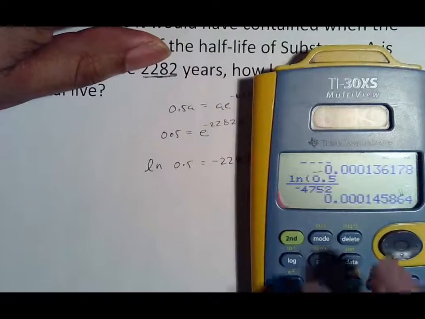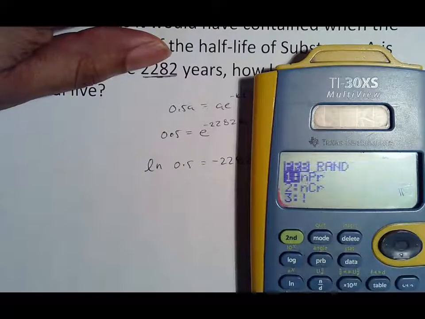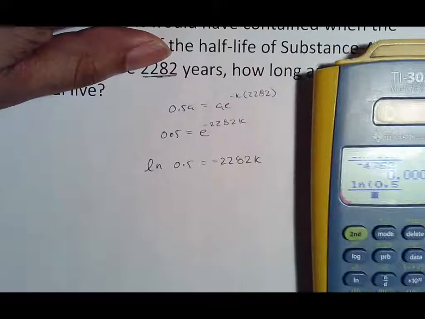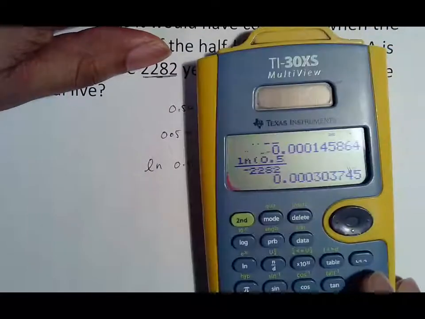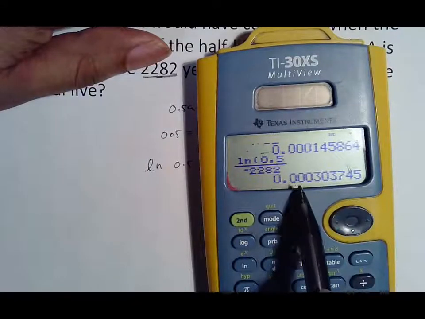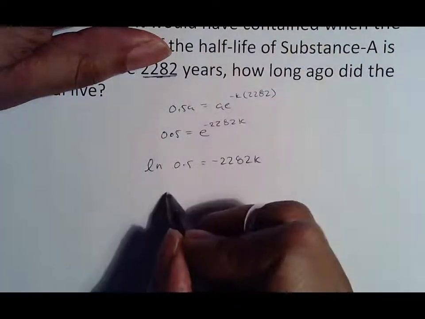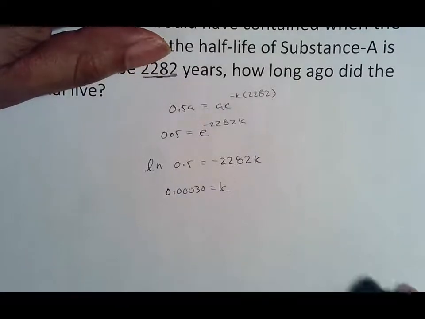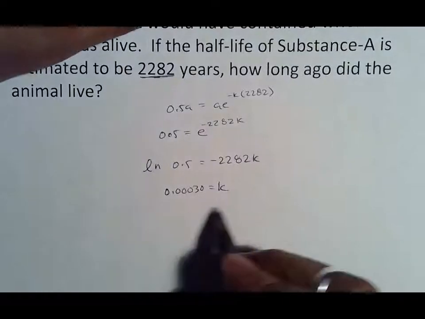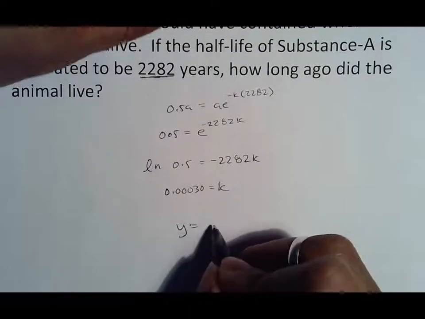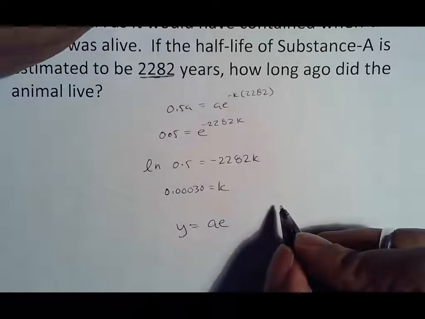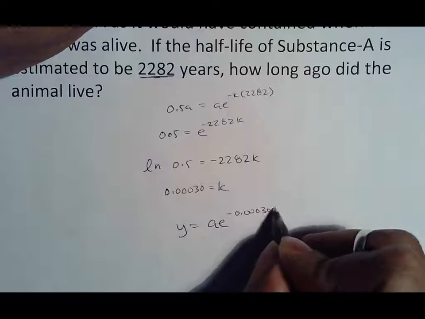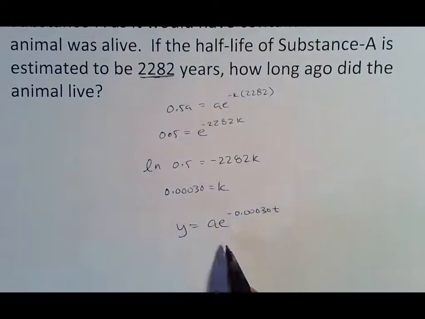So natural log of 0.5, I need to put that in fraction mode, over negative 2282. Again, 5 digits, 0.00030. All right, so that is my k. Now I'm going to use that in the general formula, which is y equals Ae to the negative 0.00030t. So that is why we need the formula.